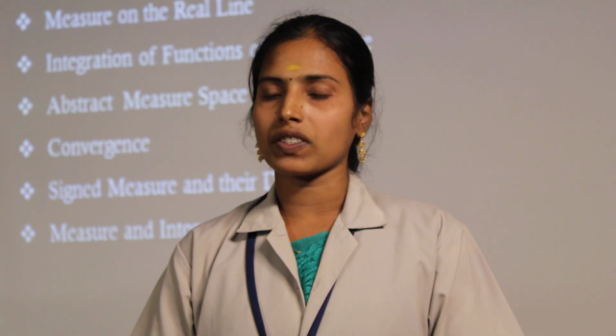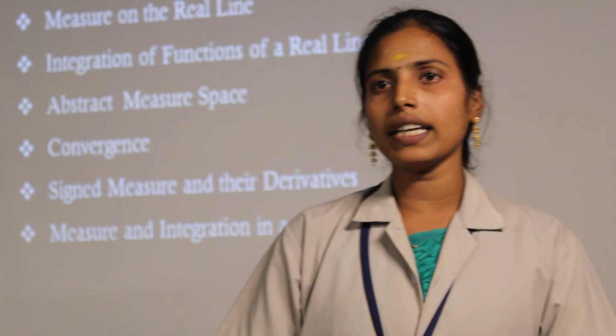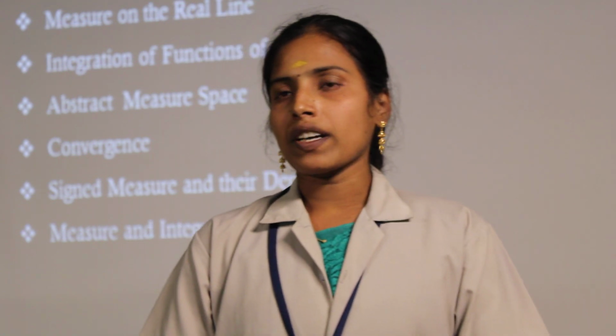Now let phi be a measurable simple function. Then the integral of phi dx equal to the summation i equal to 1 to n of a_i m(A_i) is called the integral of phi.